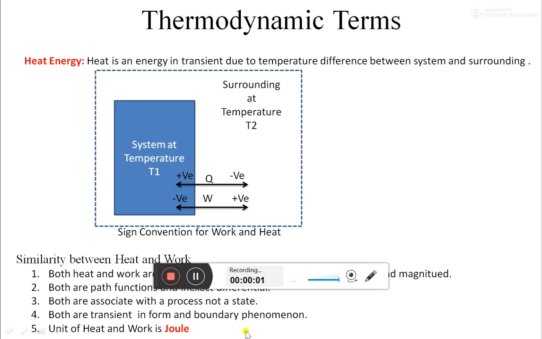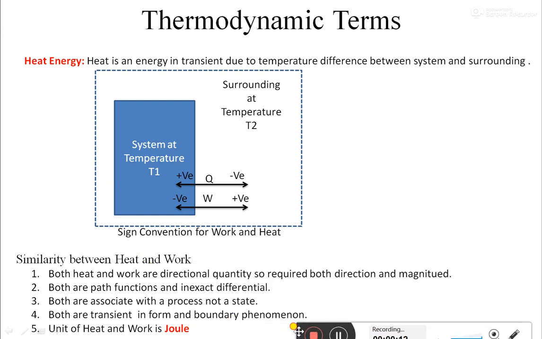Hello class. Now in this lecture we will see another term of thermodynamics, that is heat energy. Starting from our school level we have studied that heat is one kind of energy. There are various types of energy we have gone through, such as sound energy, light energy, kinetic energy, potential energy, chemical energy.